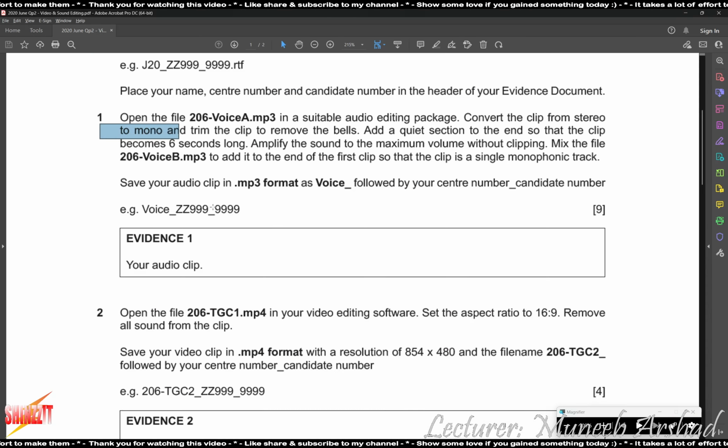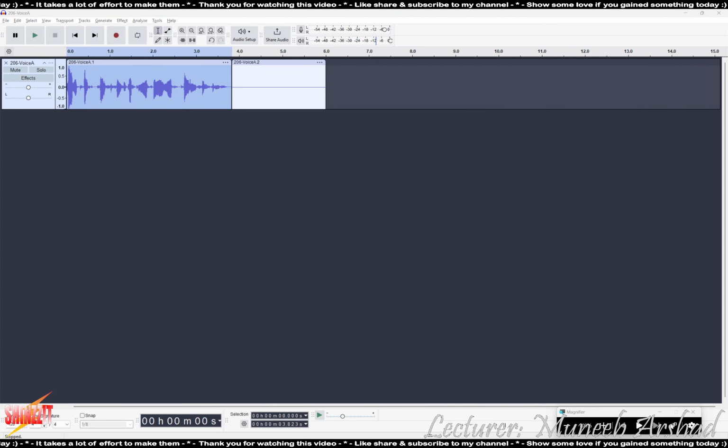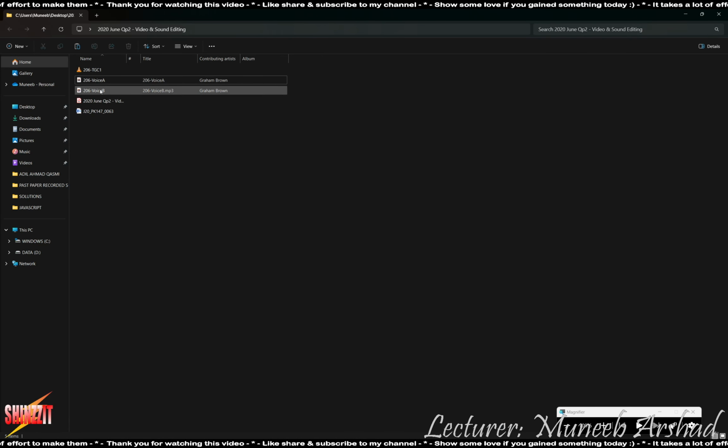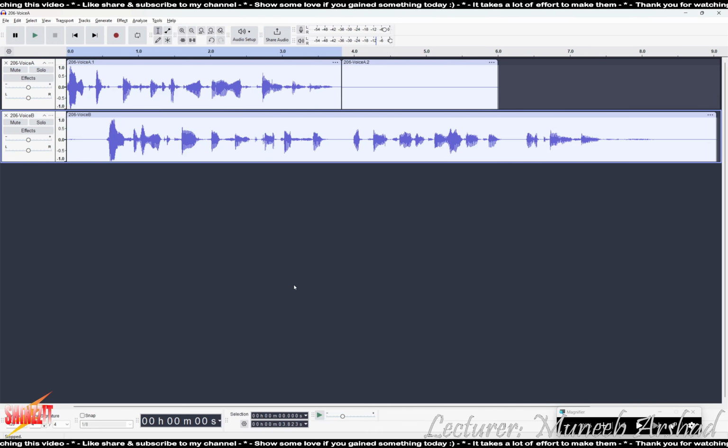Okay. Then mix the file to add it to the end of the first clip so that the clip is a single monophonic track. Now we are to add the other sound. We'll put this on mute, the voice 1, and we listen to the voice 2.